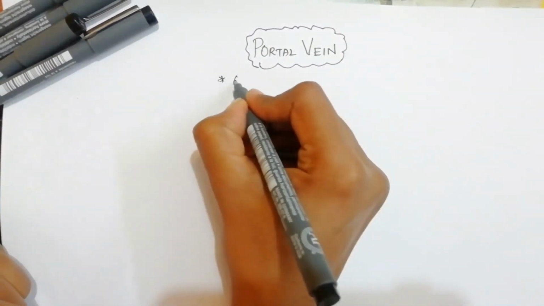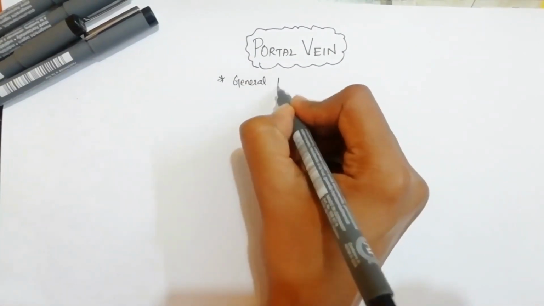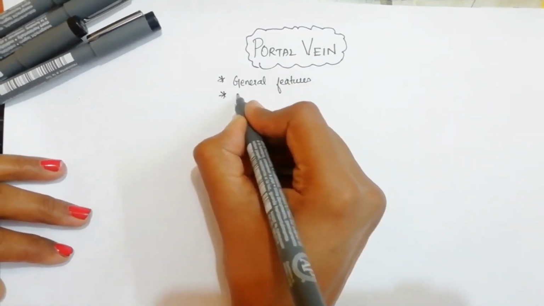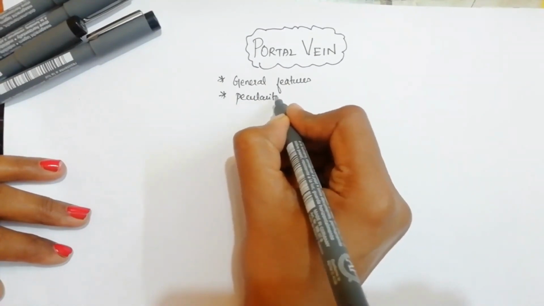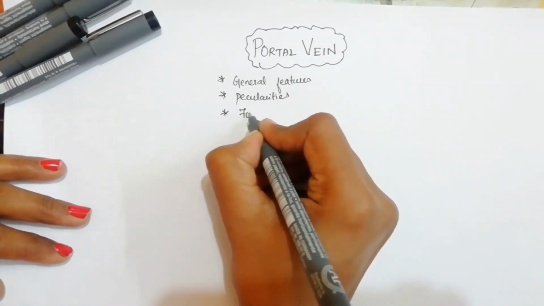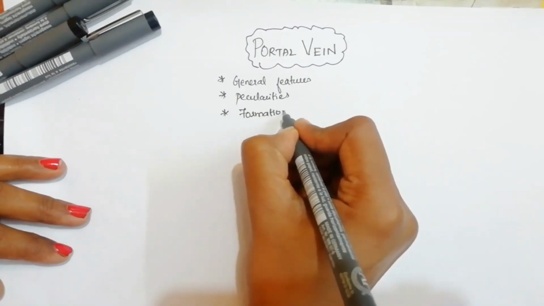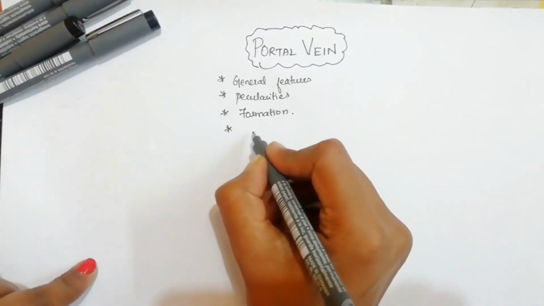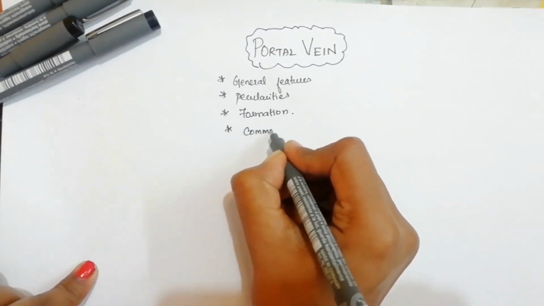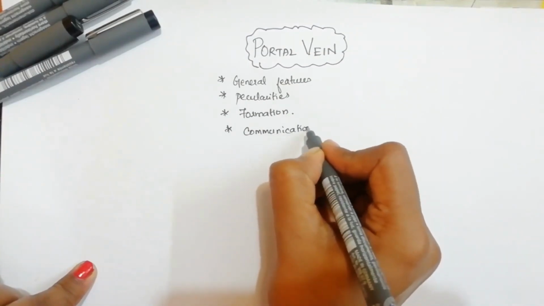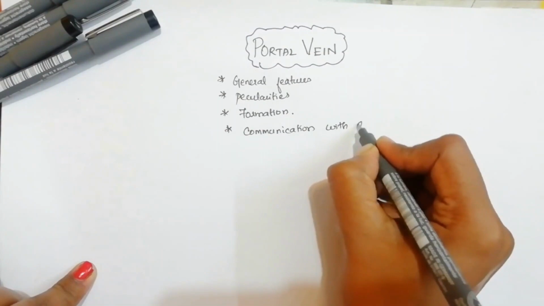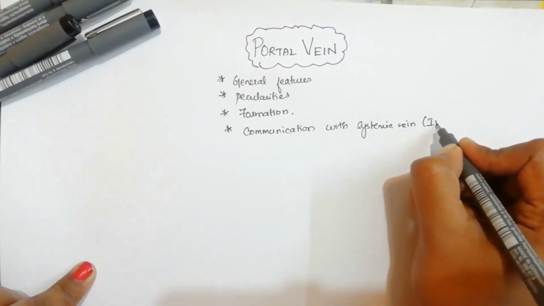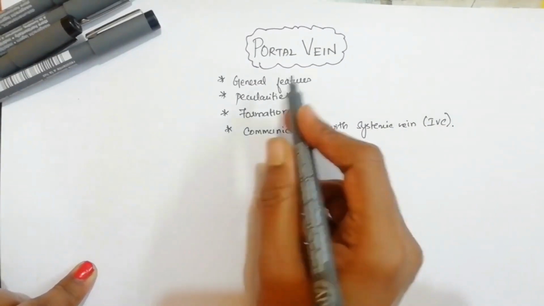First we will deal with general features. And then we are going to deal with some peculiarities of this portal vein. And then we are going to deal with the formation of this particular portal vein. And then we are going to talk about the important communications of this portal vein with systemic vein. Communication with systemic vein, that is nothing but inferior vena cava. So about these things we are going to deal.